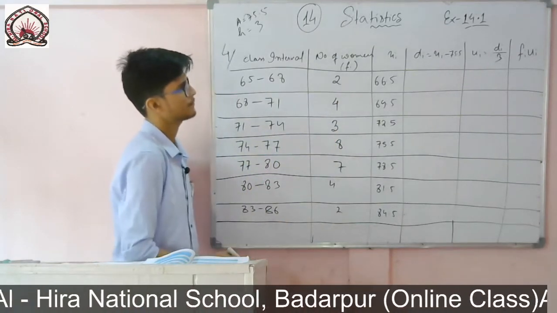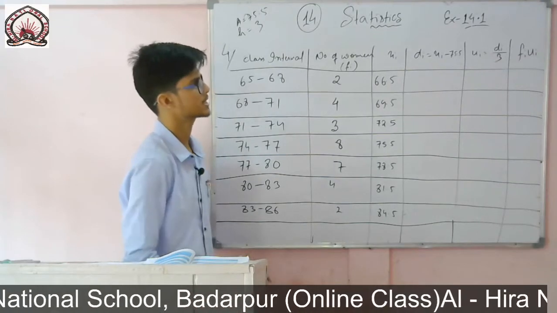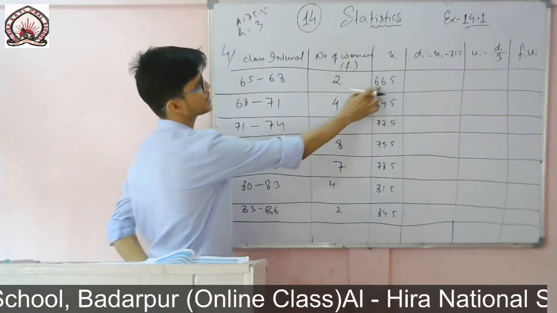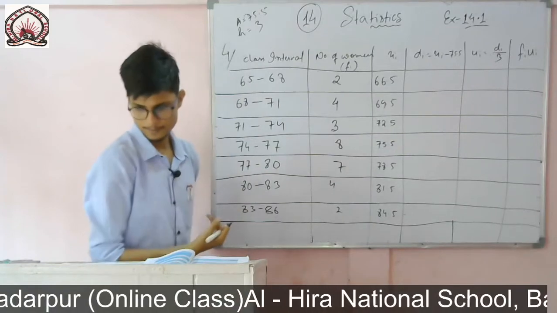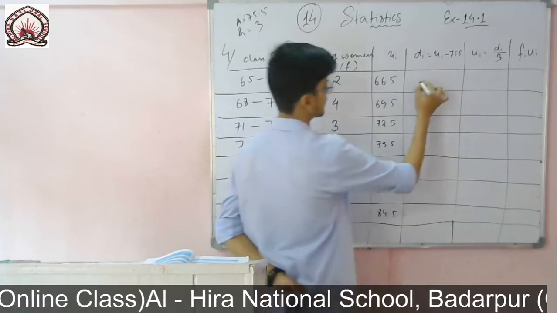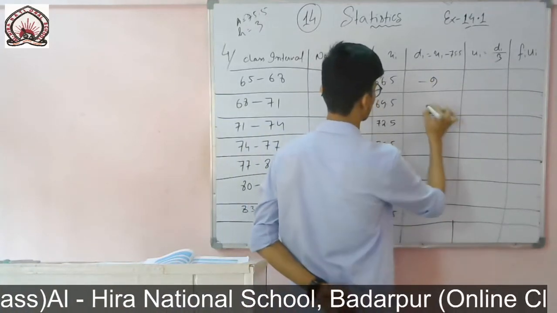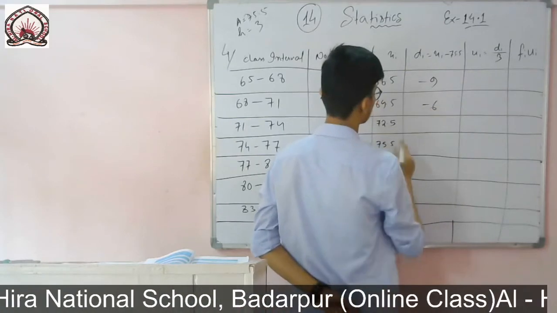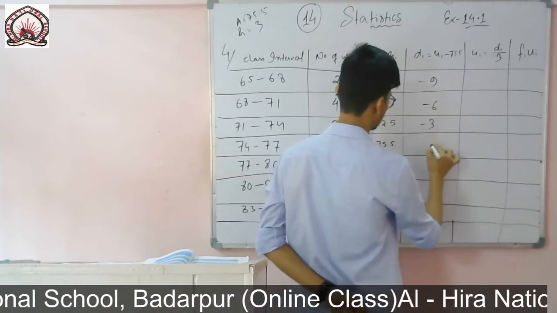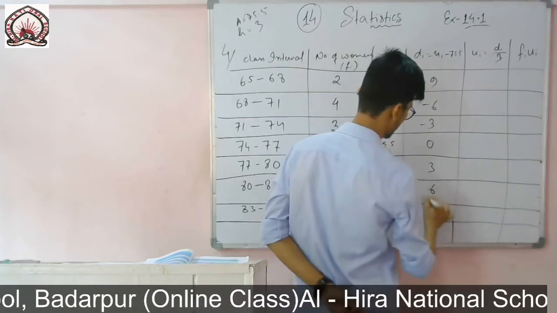So di, from each and every case I will subtract 75.5. From this one I subtract 75.5, so I will get minus 9, then minus 6, then minus 3, then 0, then 3, then 6, then 9.